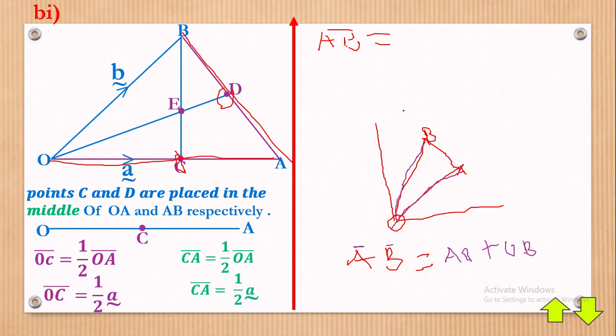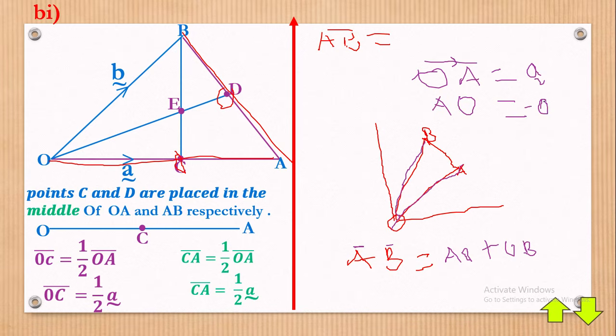Now, in vectors, what we must know is that OA vector is equal to small a vector. Any change in direction, if you start with A and then you come on with O, if you have changed the direction, then it means that you will attach a negative onto that vector.